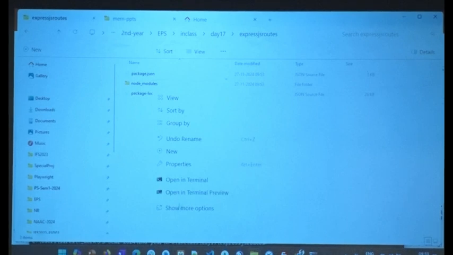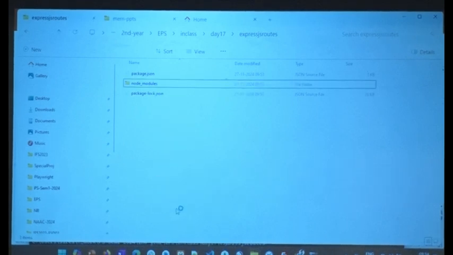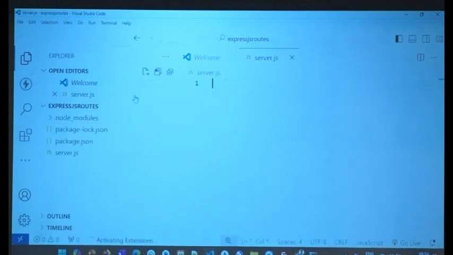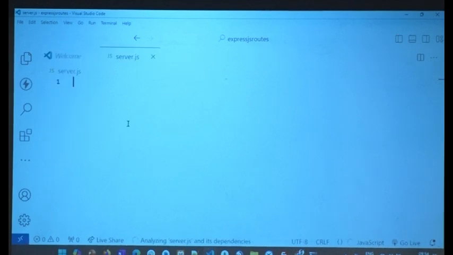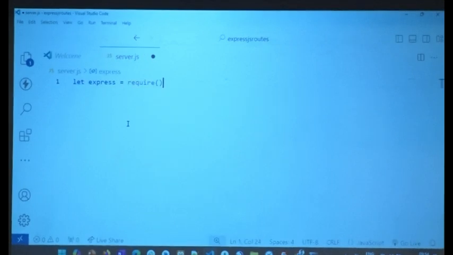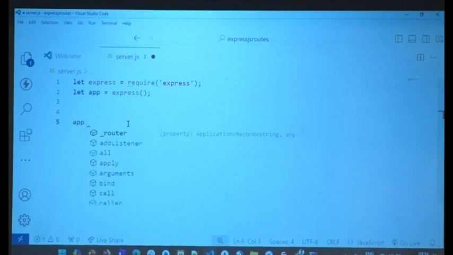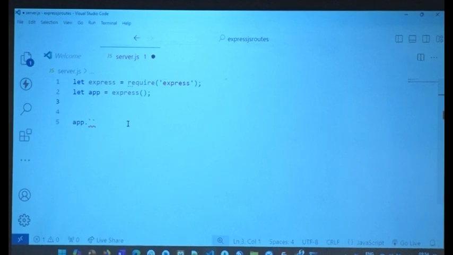I'll open this up in show more options in VS Code. I'm repeating this so that it stays with you, please. I create a new file and call it server.js. Done. In this server.js, I'll say let get my express. So I'll say require, very simple, and express. Done. Now of this I want an instance, so I'll say let app is equal to express. Now I have the instance. Now I have to start the server and have the default route. What is the default route?